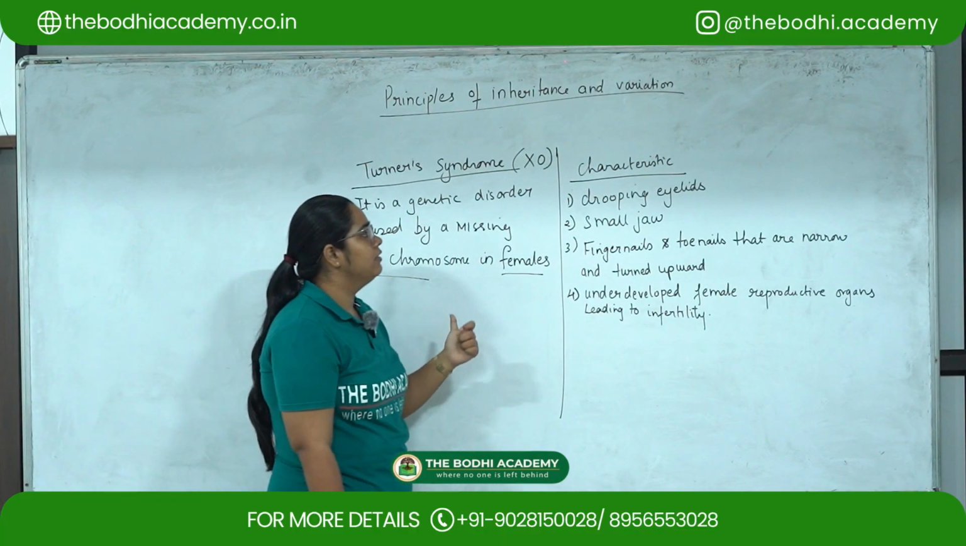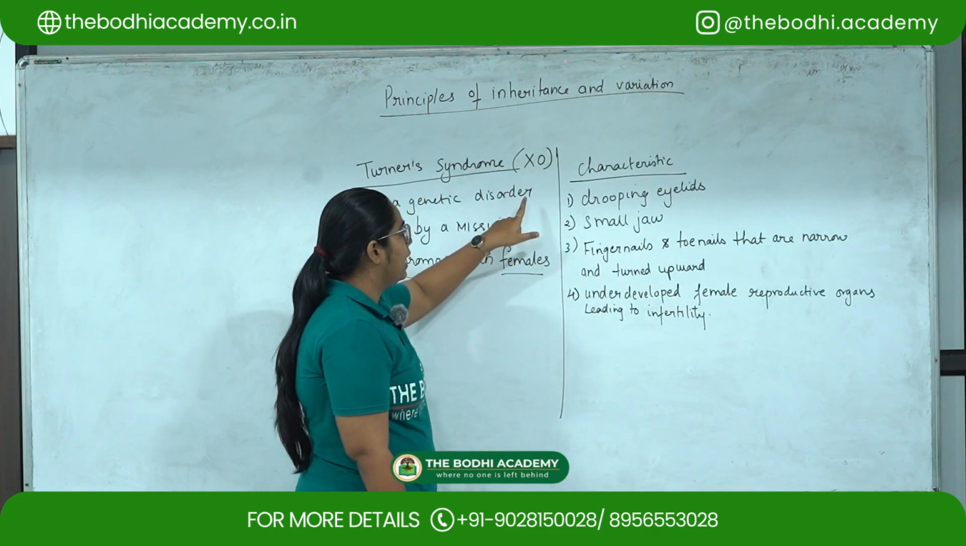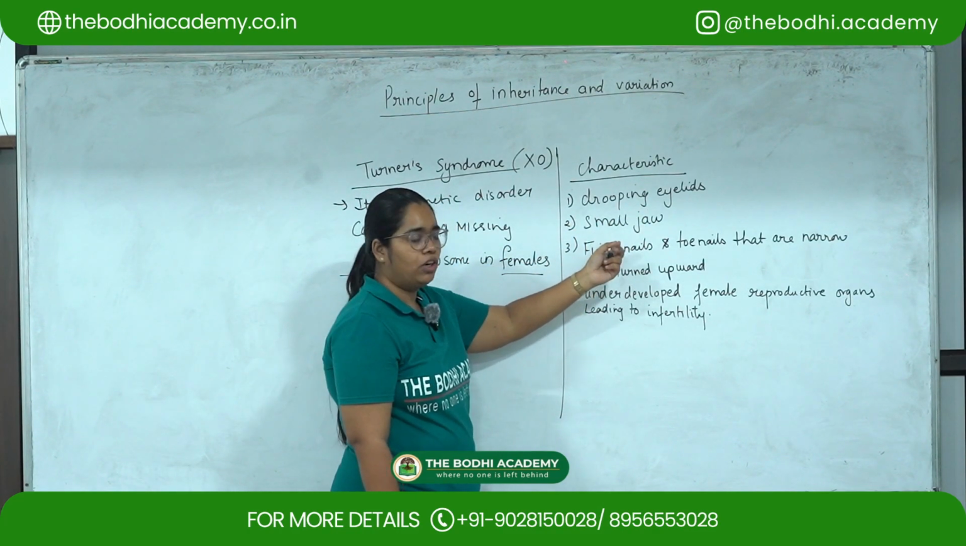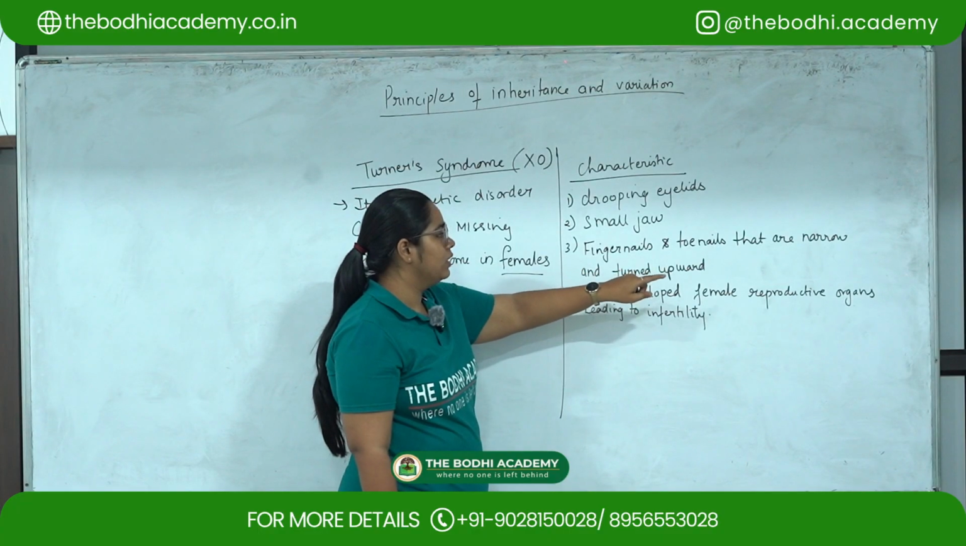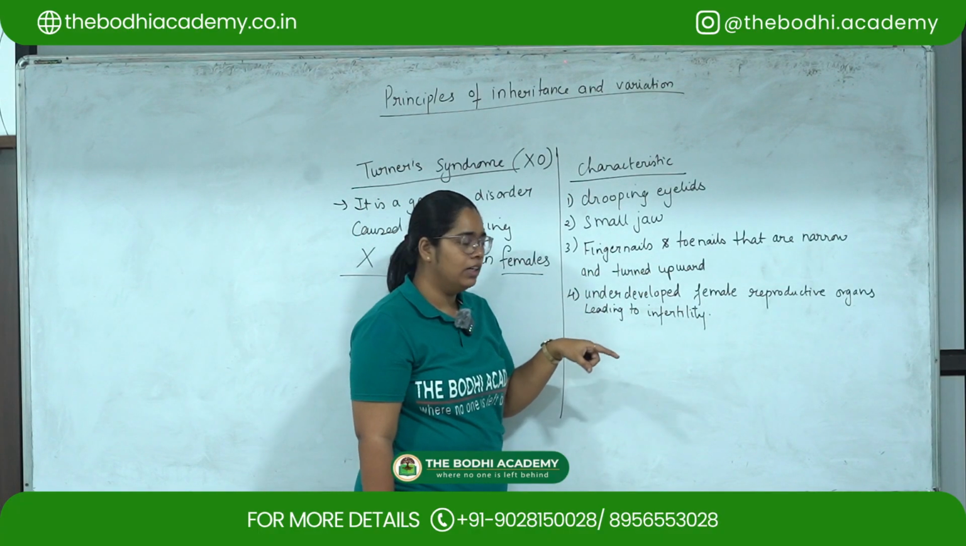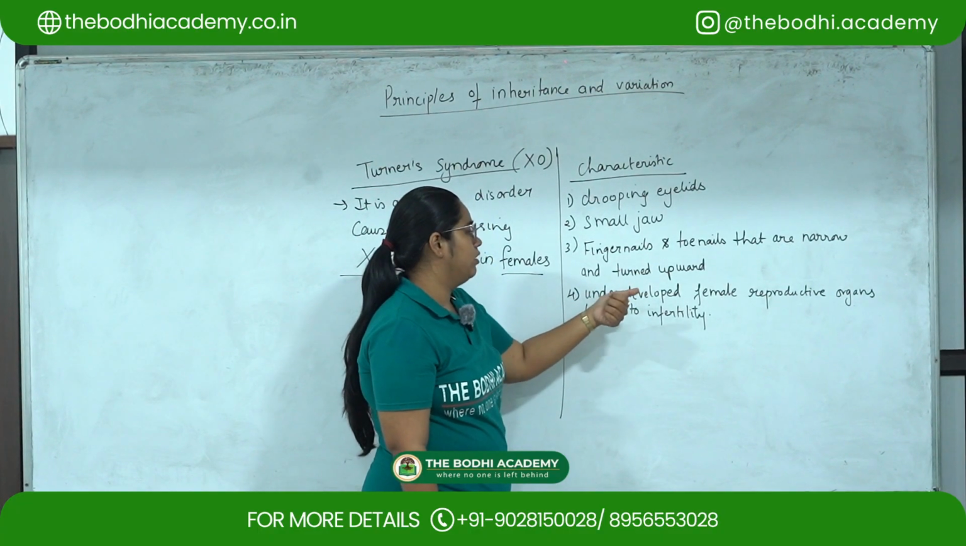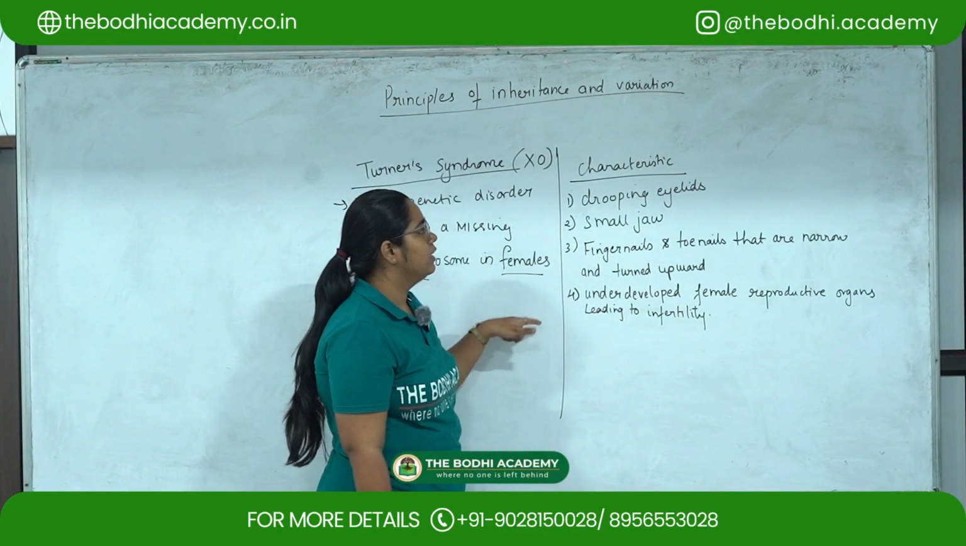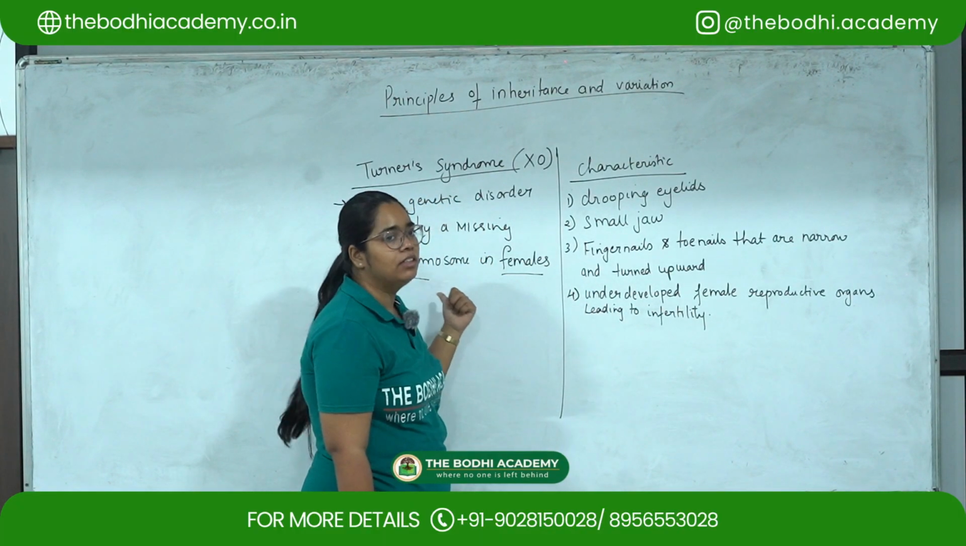So what are the characteristics of this disorder? The characteristics of this disorder are drooping eyelids, small jaw, fingernails and toenails that are narrow and turn upwards, and underdeveloped female reproductive organs, which leads to infertility. So these are the characteristics of Turner syndrome.